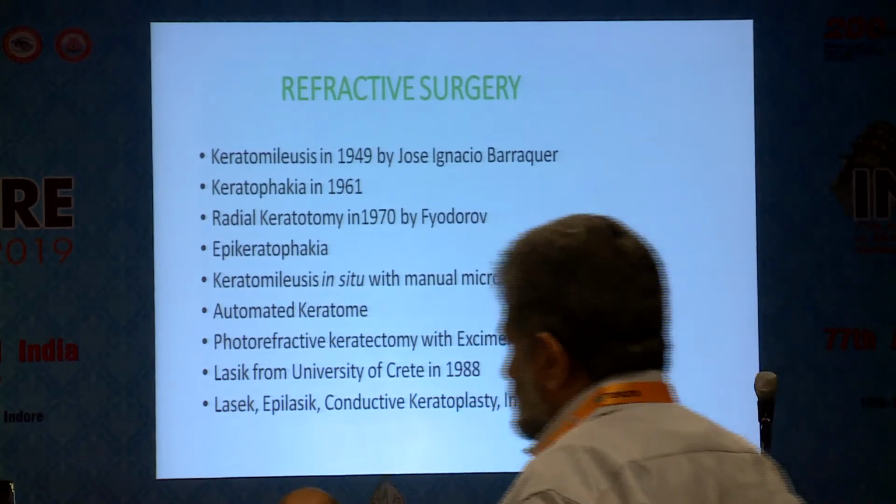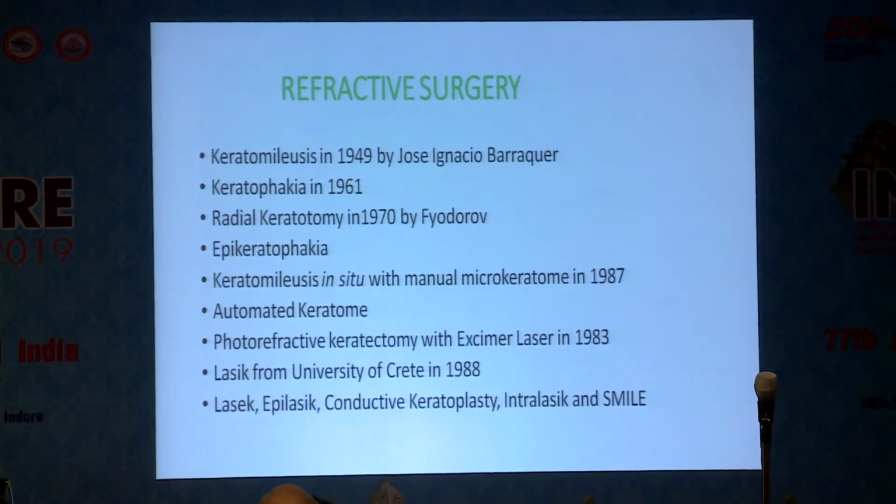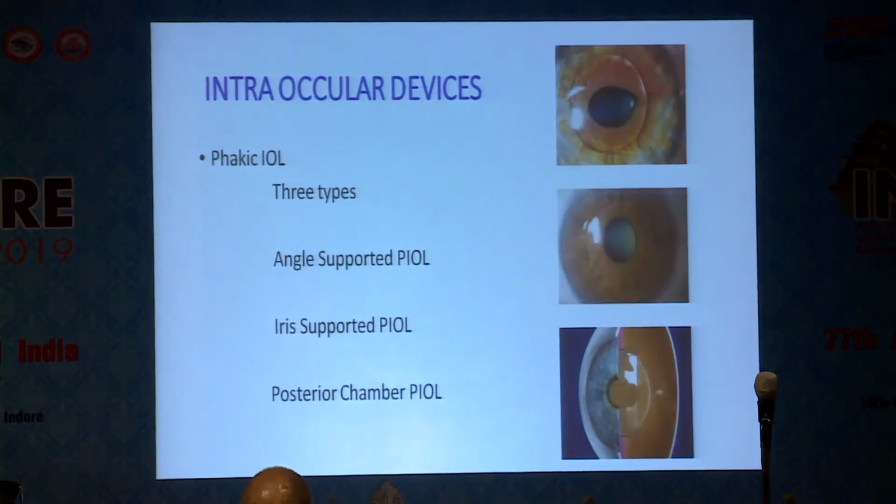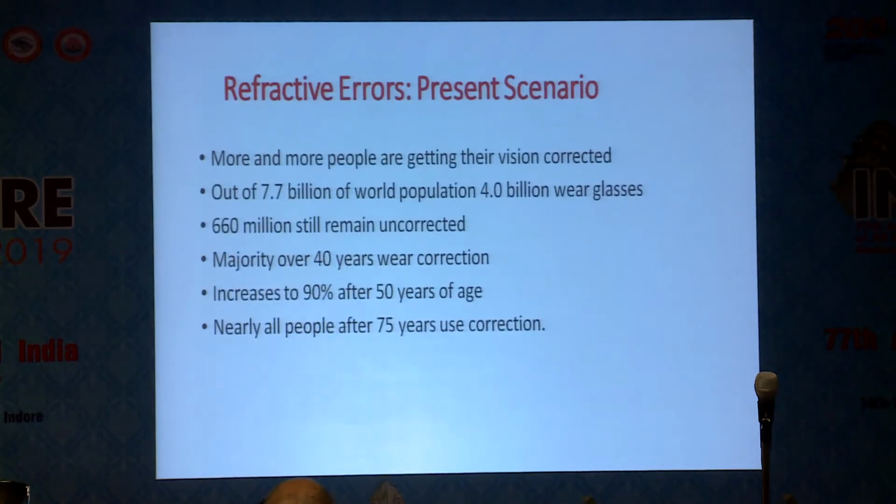Then further additions to refractive surgery: epi-LASIK, conductive keratoplasty, intra-LASIK, and later SMILE. Things are not stopping there. They are invading the substance of the cornea with onlays and inlays, corneal inlays, Intacs, etc. Then they were not satisfied with that either. Later they went to intraocular devices, the phakic IOL. There are three types: angle-supported phakic IOL, iris-supported phakic IOL, and posterior chamber phakic IOL.